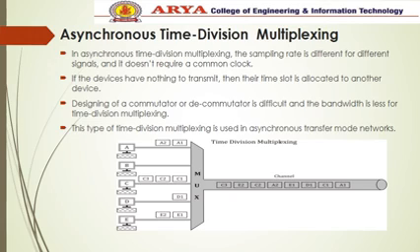In this, the sampling rate is different for different signals, and it does not require a common clock. If a device has nothing to transmit, then its time slot is not allocated, and this time slot is allocated to another device. This type of time division multiplexing is used to transfer data in an efficient manner.